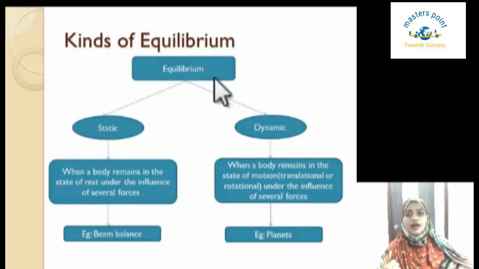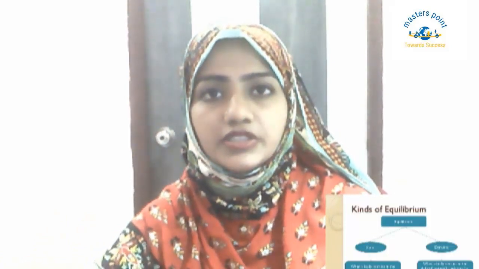Now you can see the kinds of equilibrium. Equilibrium has two kinds, one is static, the other is dynamic. Before I switch to the definitions, let me first tell you what the word static means. It means rest; anything which is at a rest position is known as static.